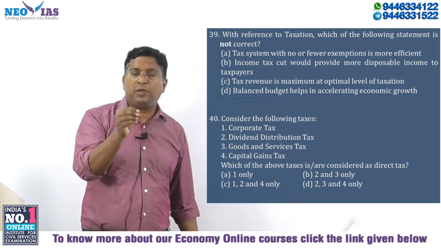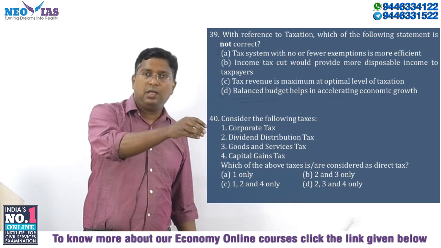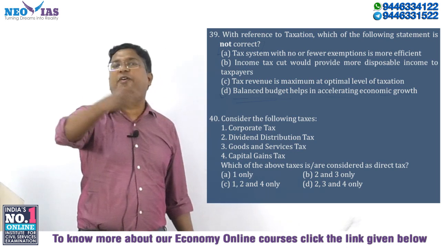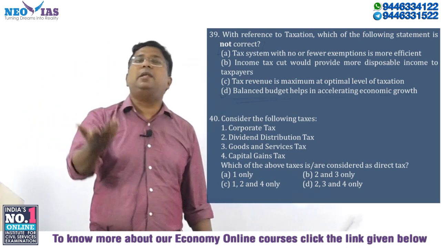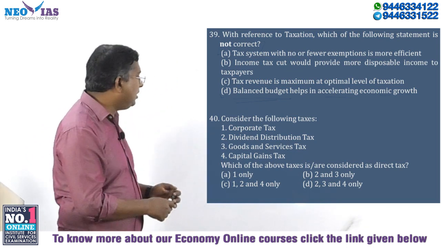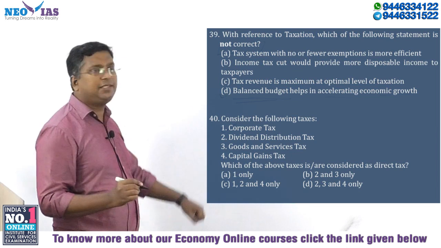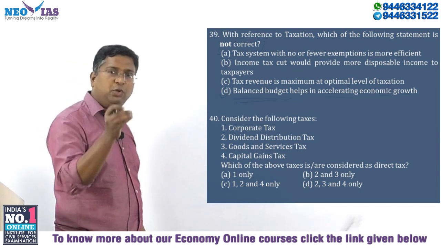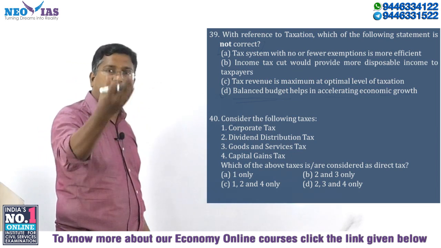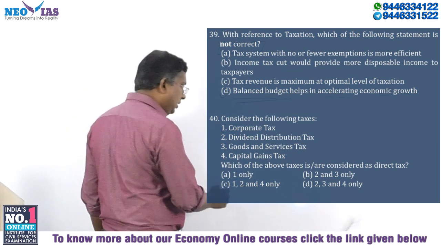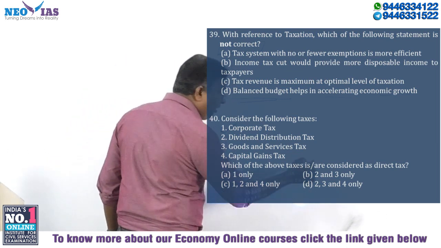The government will impose the tax on a company, and the company will shift the tax burden to the final consumer. They are called indirect taxes. So here, the first one, corporate tax, is a direct tax because the government will impose tax on the corporate and the corporate will have to pay the tax. So the first statement is correct. So we can eliminate B and D.